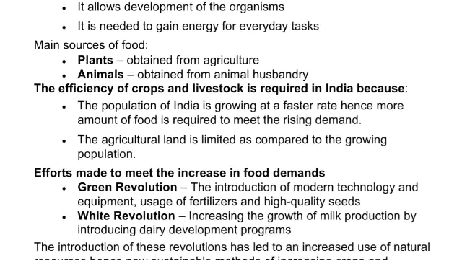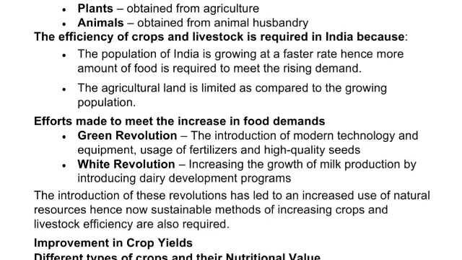What are the main sources of food? The main sources of food are plants and animals. Plants we get from agriculture and animals we get from animal husbandry. The efficiency of crops and livestock is required in India because the population of India is growing at a faster rate, hence more food is required to meet the rising demand.